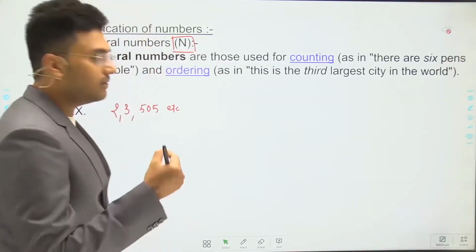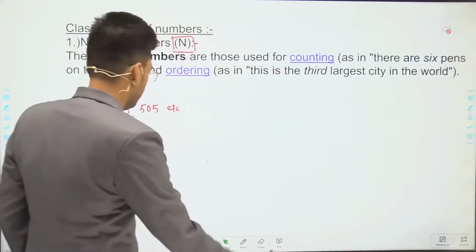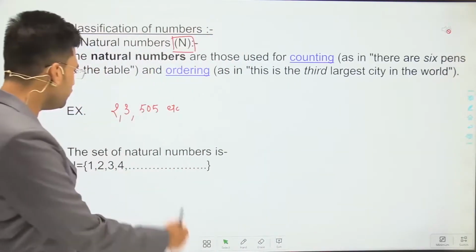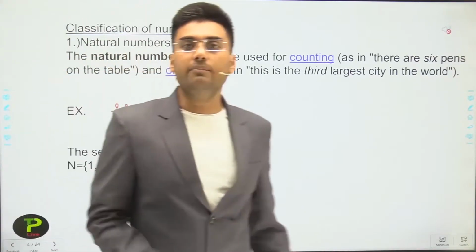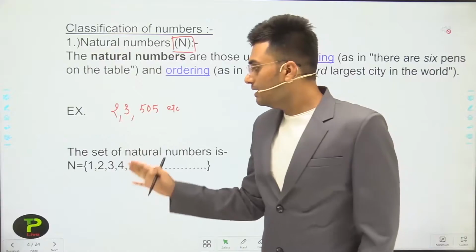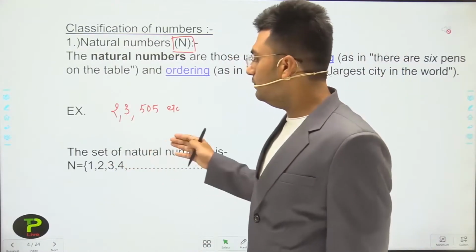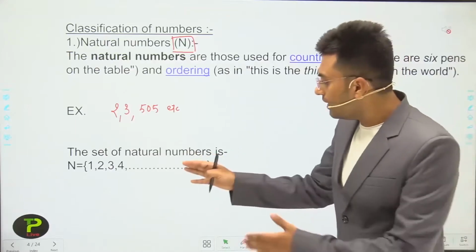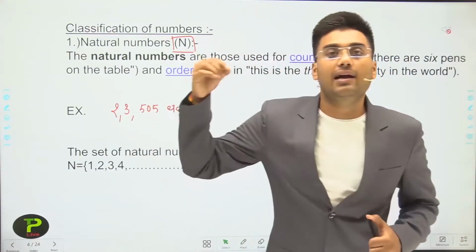Now let's discuss the set of natural numbers. The set of natural numbers is N, and we represent it as N equals 1, 2, 3, 4 and so on. What is the meaning of this "and so on"? We cannot calculate the largest natural number.